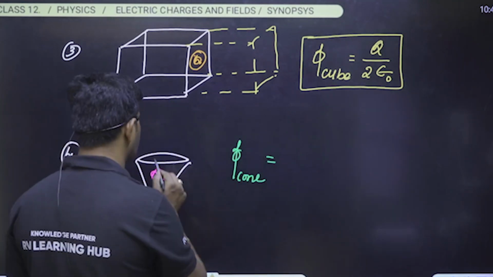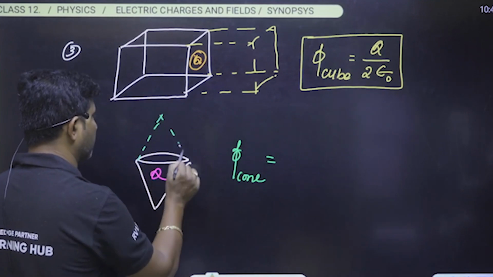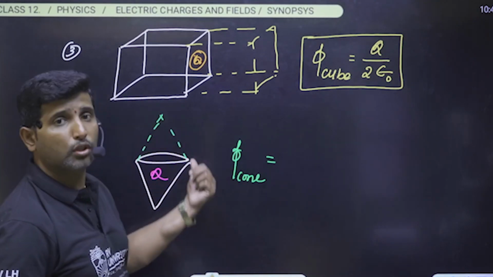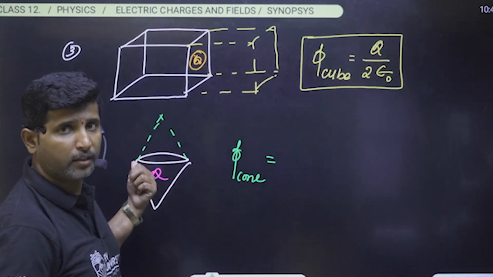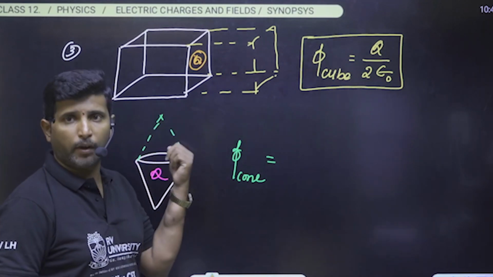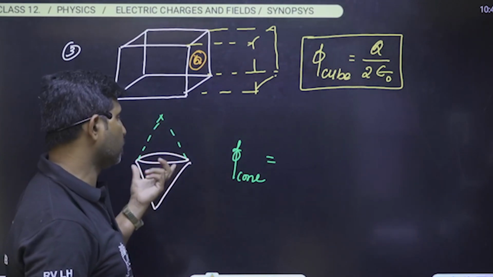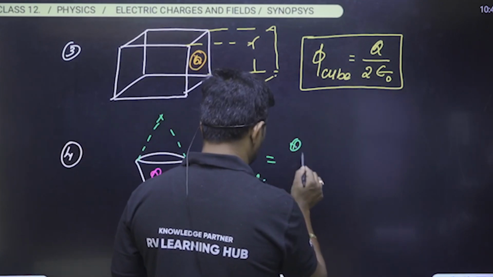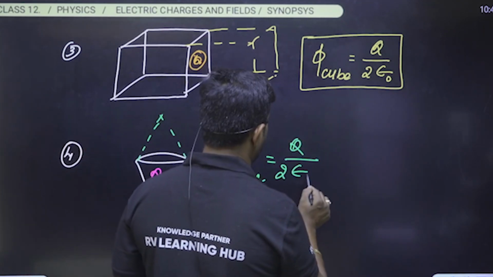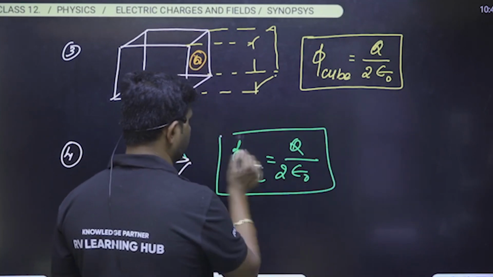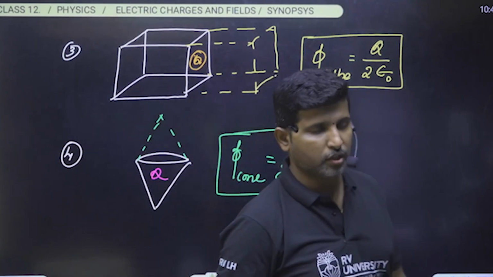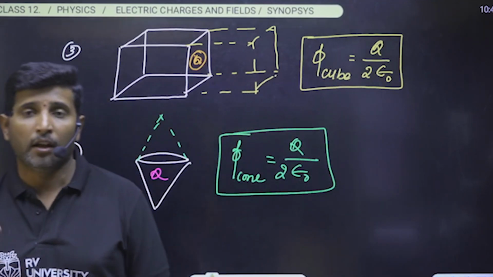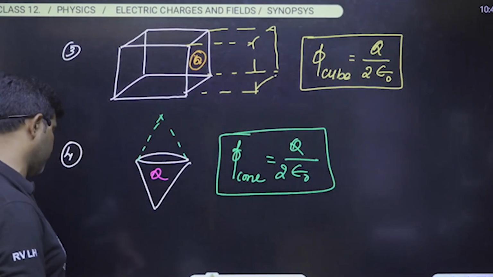Then first we have to imagine a closed surface. Then what is the total flux through the closed Gaussian surface? It will be equal to Q by epsilon naught. But I am asking only one half. Therefore we will get the flux through the cone equal to charge divided by 2 epsilon naught. Is it clear? So like this, we have to understand and analyze each and every point related to the electric field intensity and